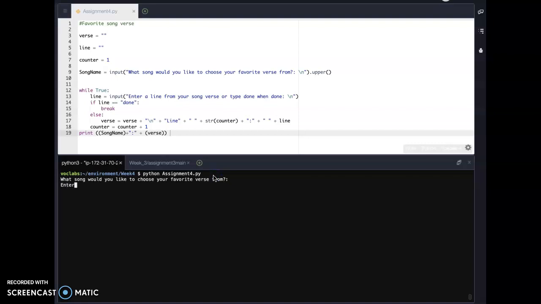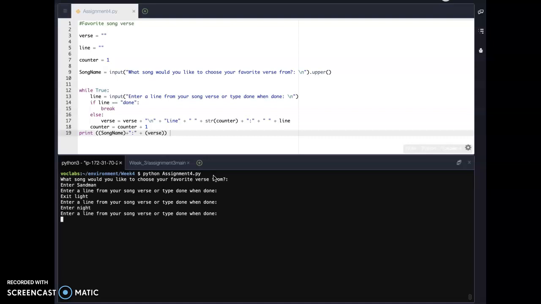And we're going to go with enter Sandman. We're just going to do a couple lines here. And then I want to be done.